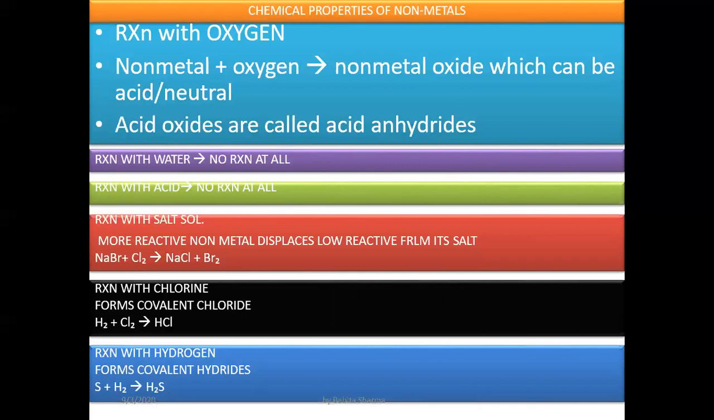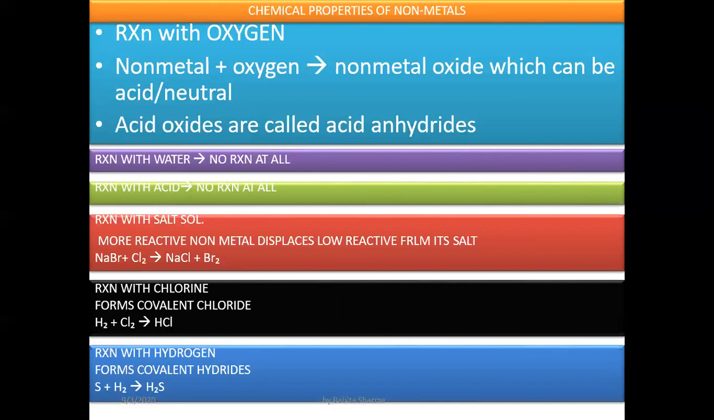Reaction with salt solution. A more reactive non-metal displaces a less reactive non-metal from its salts, like sodium bromide. When sodium bromide reacts with chlorine, it forms sodium chloride plus evolution of bromine gas. Clearly, chlorine is more reactive here and it takes the position of bromine. Then they form sodium chloride and evolution of bromine.